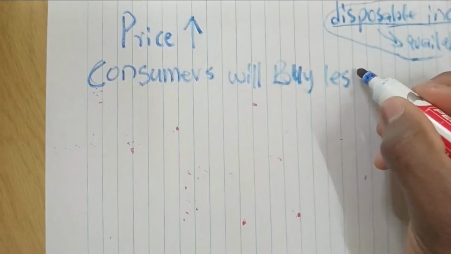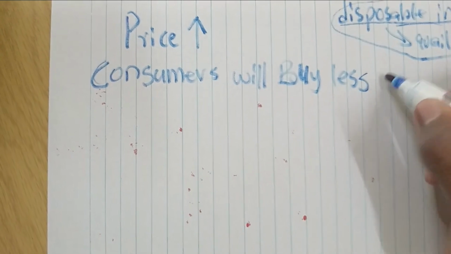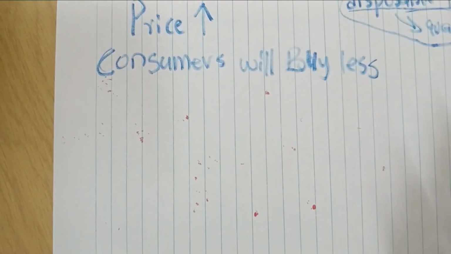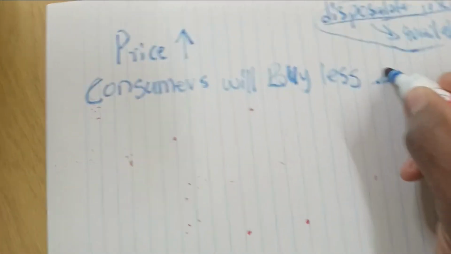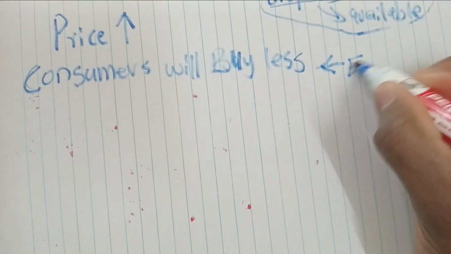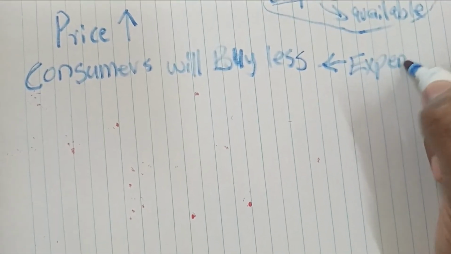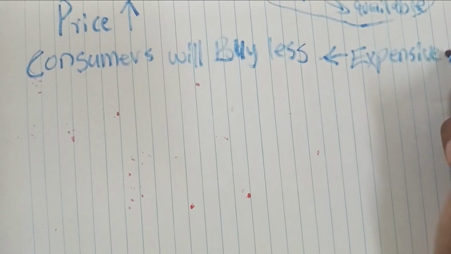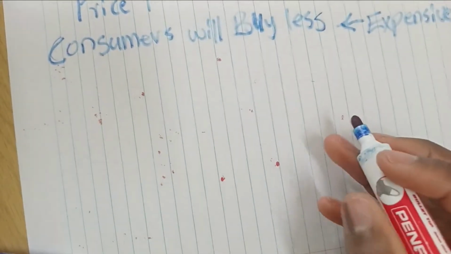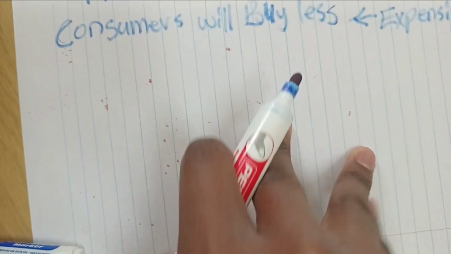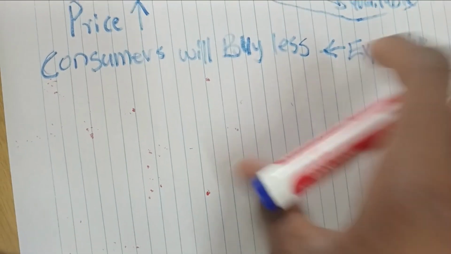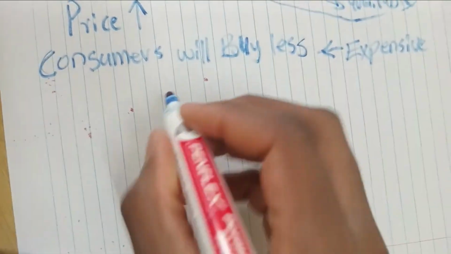Will buy less quantities, because it is now expensive to buy these products or these goods.